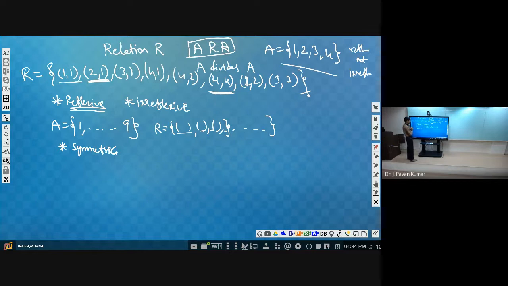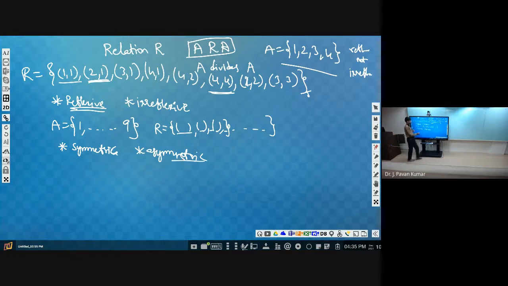Okay, fine. Next, can you check whether it is asymmetric or not? Yes, sir, that also we can check. If a comma b is there, we check whether b comma a exists or not. If it exists, then we can say it is not asymmetric. If it does not exist for all the tuples, then we can say it is asymmetric.